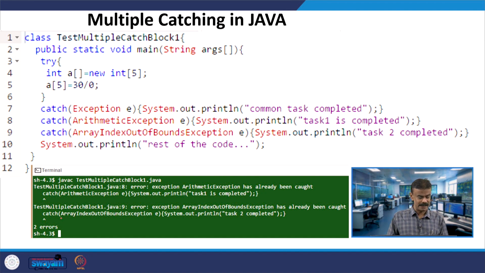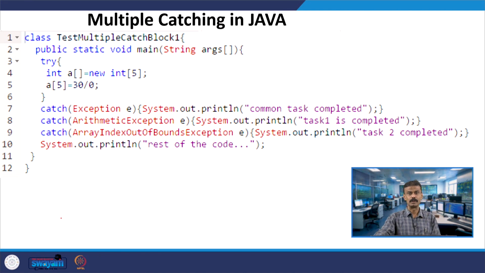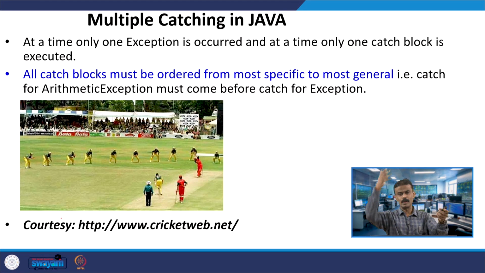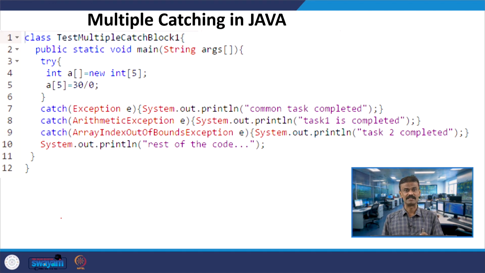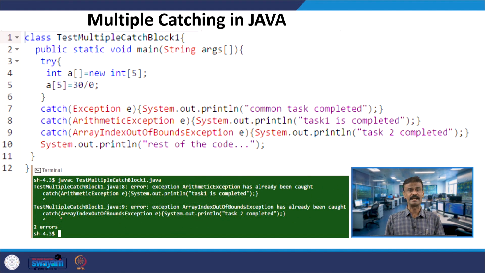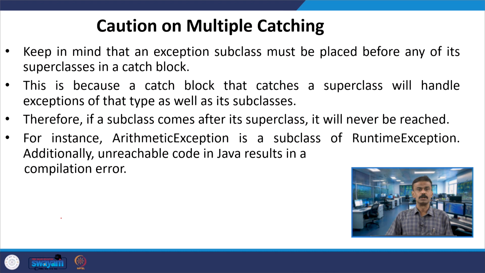So, when you have multiple catching, this is the rule you have to follow. This I am giving as an assignment. See what all the different exceptions are, like in cricket you can put 9 slip fielders, right. Assume that you have 9 or 20, find out what all the exceptions in Java are, and then see what order you have to follow. I hope it is clear for everyone. If I change the hierarchy, you will get an error. So, caution on multiple catching, right. As I already said, you have to follow a certain order.